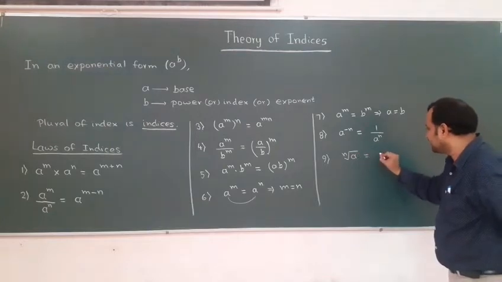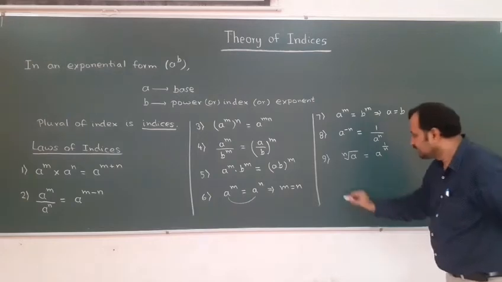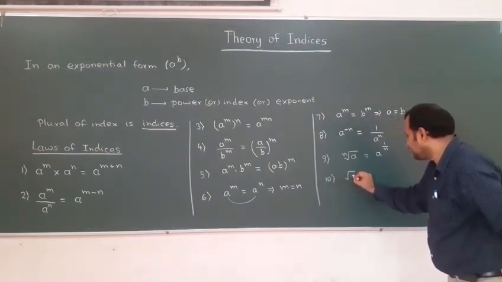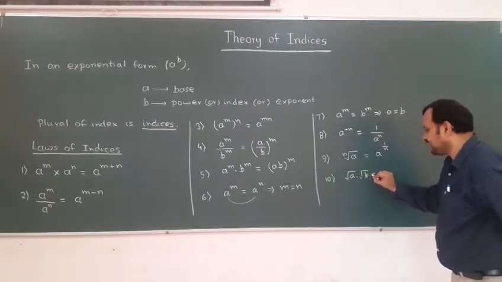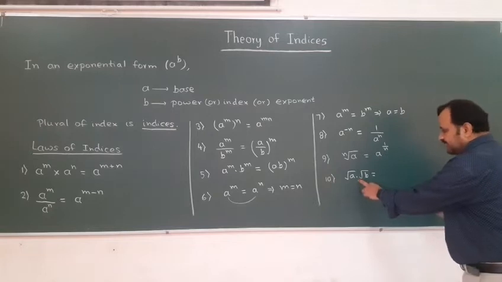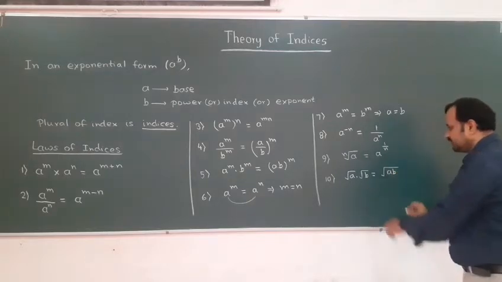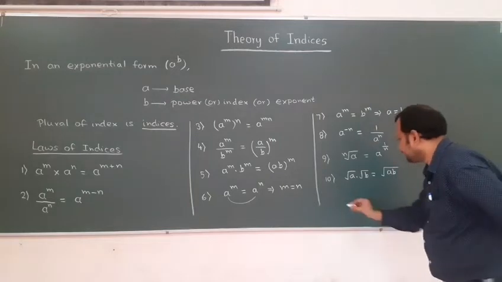So this we can write as a power 1 by n. Then square root of a into square root of b we can write as one square root and we can write product ab. So root ab we can write as root a into root b.